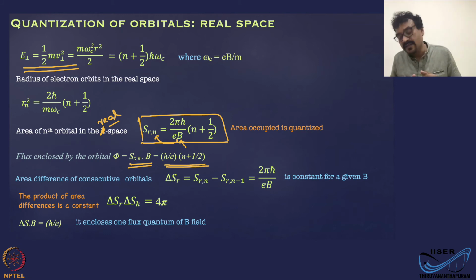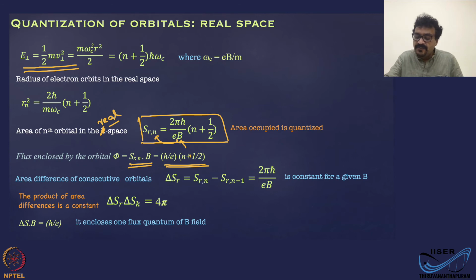It's really surprising, because just by simple treatment, what you are seeing now is that the flux enclosed by any orbital is quantized in units of h by e, where h by e is the flux quantum. The quantized magnetic flux is (n plus 1/2) h by e.